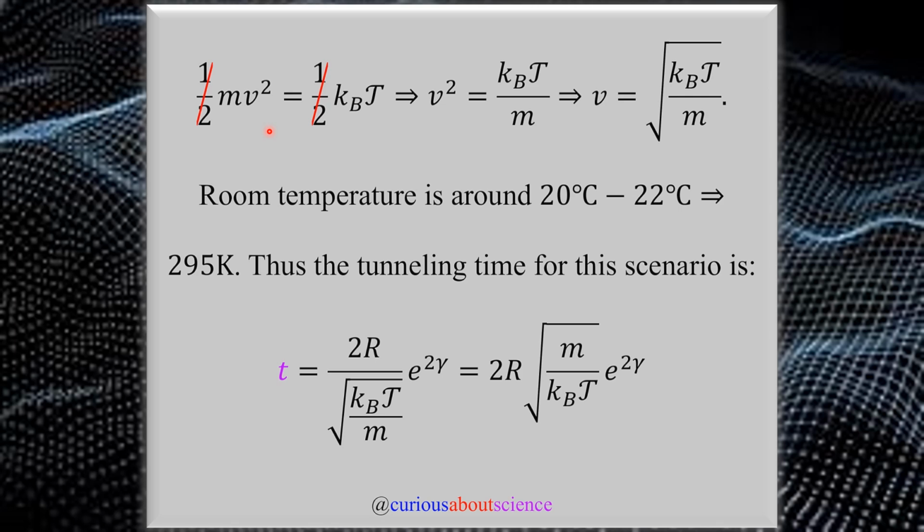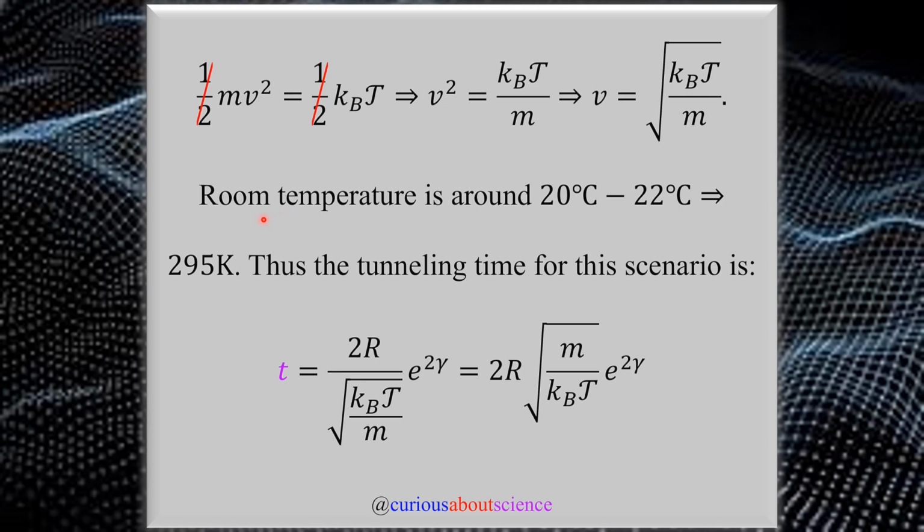And right here, we're going to denote the temperature as script T, as in to not be mistaken for the tunneling probability T. So that's the little notational difference. But clearly setting these two things equal, we see that 1/2 and 1/2 cancel. And if we divide by m, we get v isolated, but it's a square, so we need to take the square root. And that gives us the square root of k_B, the Boltzmann constant, times the temperature over m.